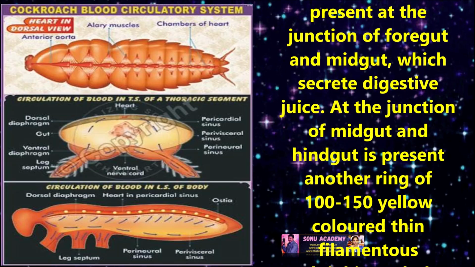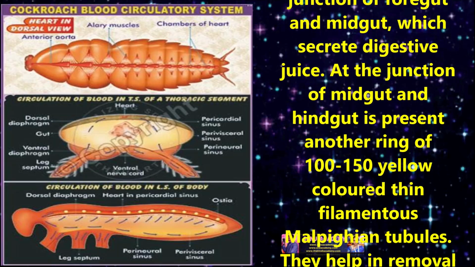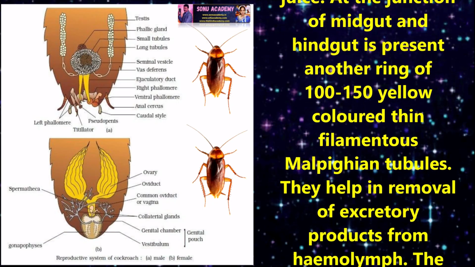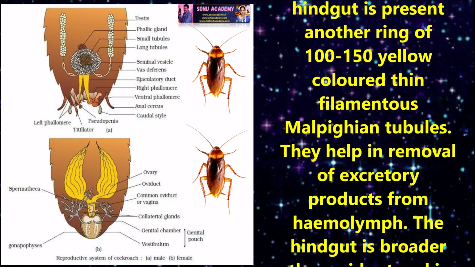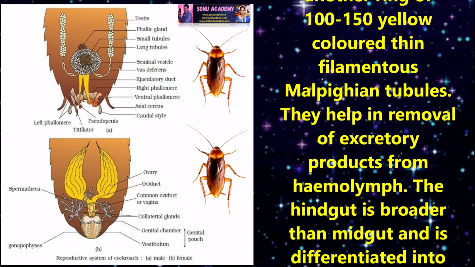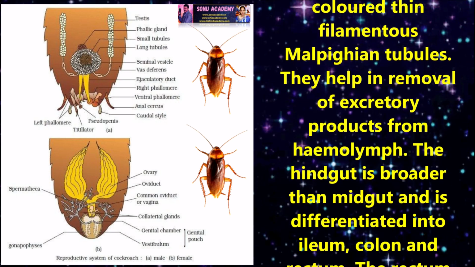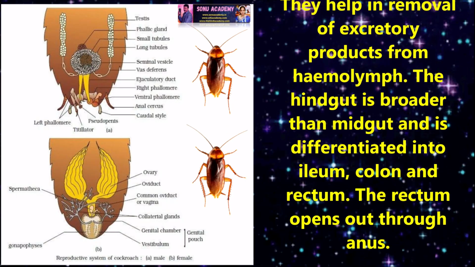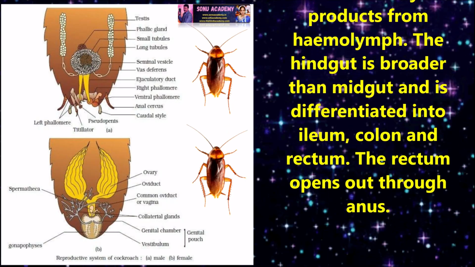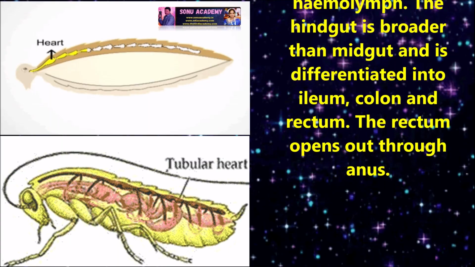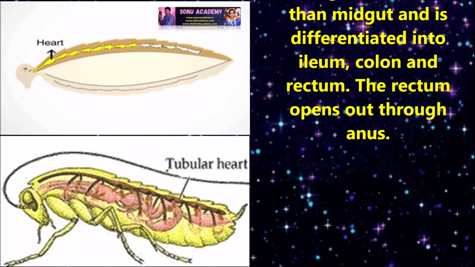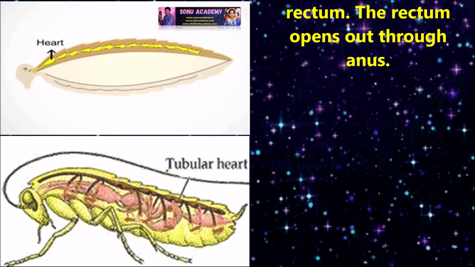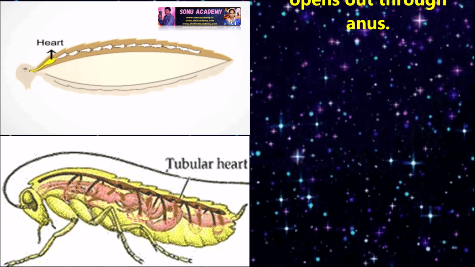A ring of 6 to 8 blind tubules called hepatic or gastric caecae is present at the junction of foregut and midgut, which secretes digestive juice. At the junction of midgut and hindgut is another ring of 100 to 150 yellow colored thin filamentous Malpighian tubules. They help in removal of excretory products from the hemolymph. The hindgut is broader than the midgut and is differentiated into ileum, colon and rectum. The rectum opens through the anus.